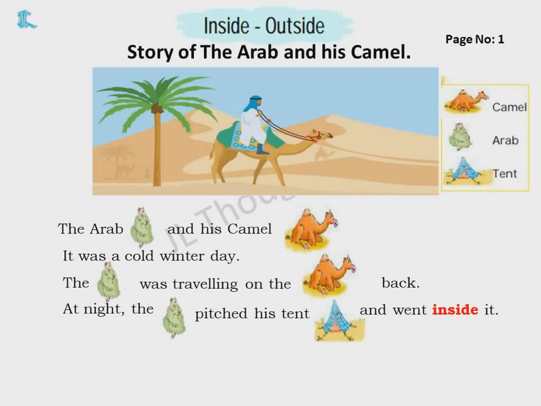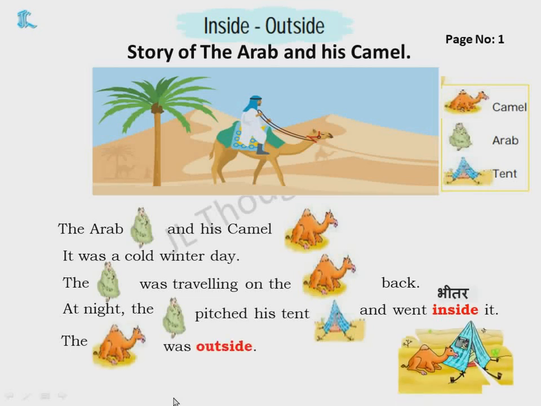In the deserts. So it was a cold winter day, it seems. It was a very cold day and the Arab was traveling on the camel's back. You can see in the picture here the Arab is traveling on the camel. And at night he pitched a tent for himself and he went inside it. Why? Because it was very cool. The camel was outside. So where was the camel in this image? You can see the camel is outside and the Arab is inside.